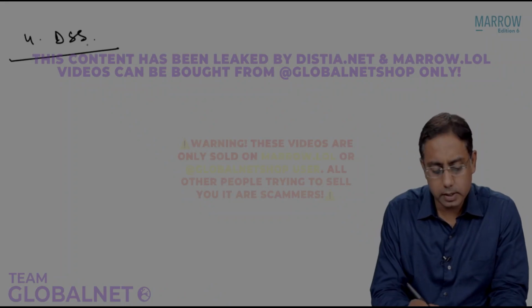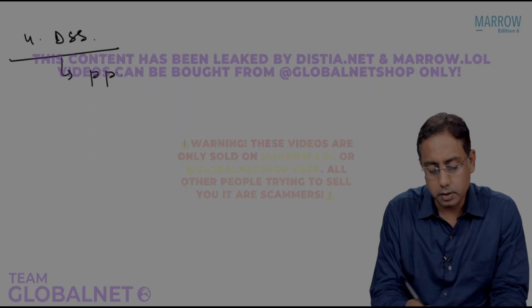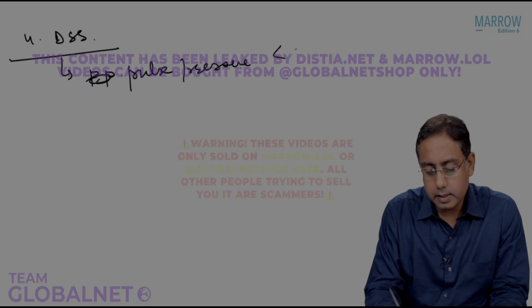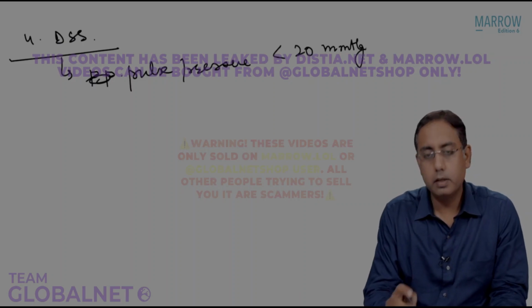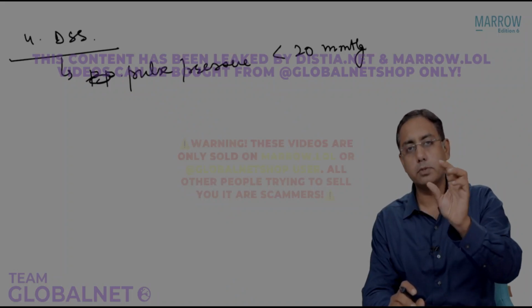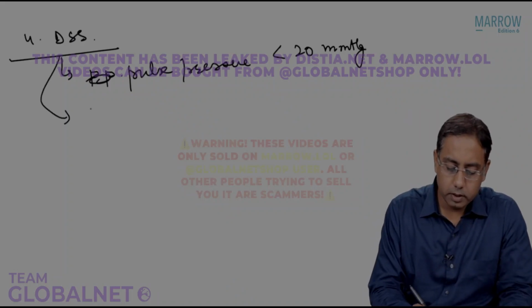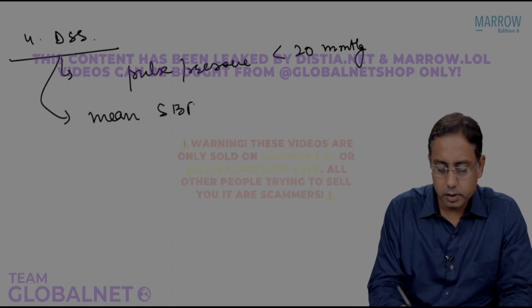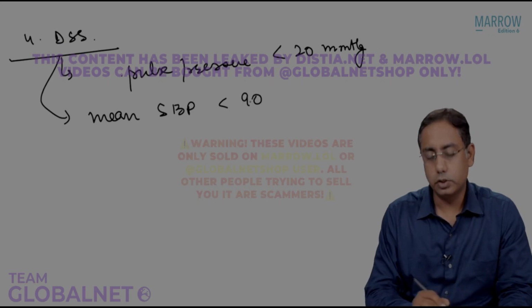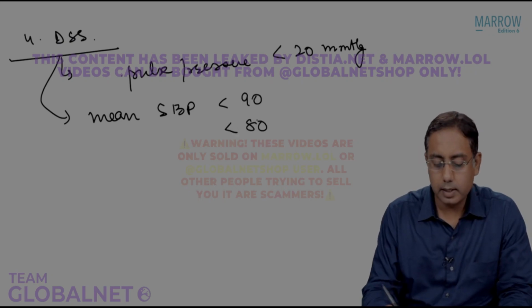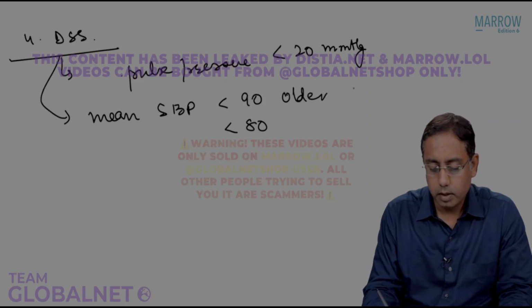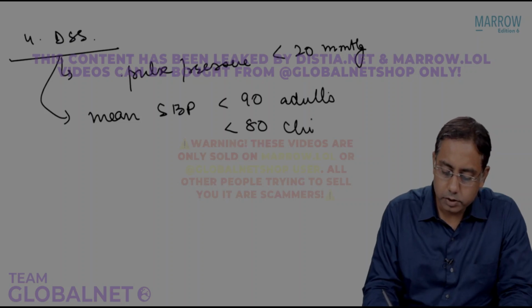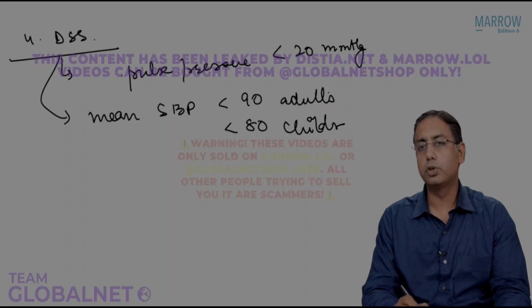It is categorized as when the pulse pressure is less than 20 mmHg, the difference between the systolic and the diastolic, or if the systolic blood pressure is less than 90 for adults and less than 80 for children. Then we call this dengue shock syndrome.